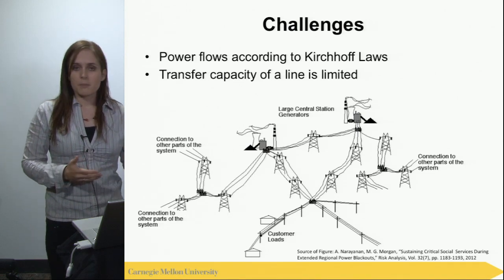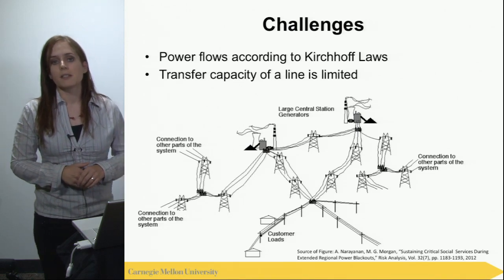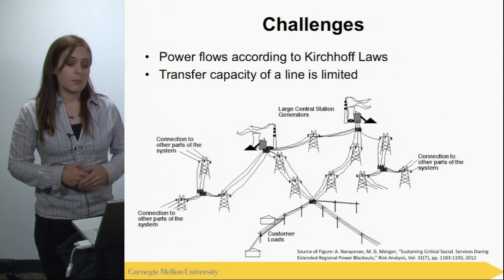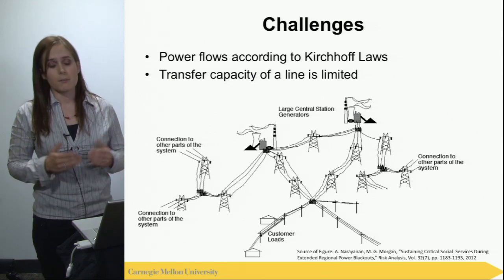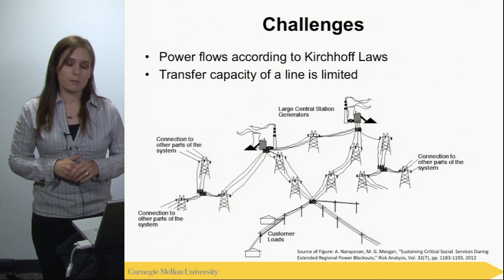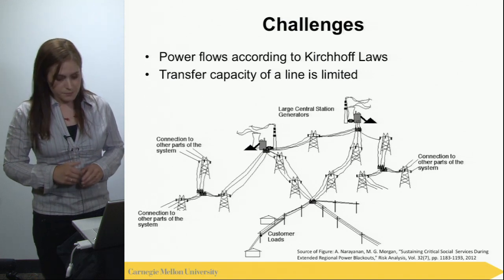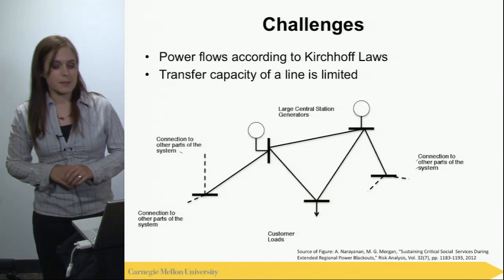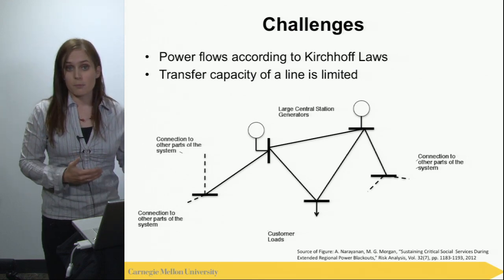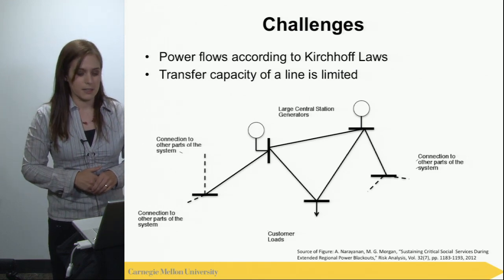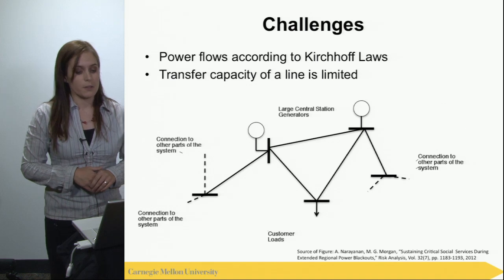Now, that wouldn't be so bad if we had unlimited transfer capacity of each line, but each line is actually limited. So the maximum amount of power that we can transmit is limited. So let's look at a simplified version. Why is it a problem that we can't transmit an unlimited amount of power?